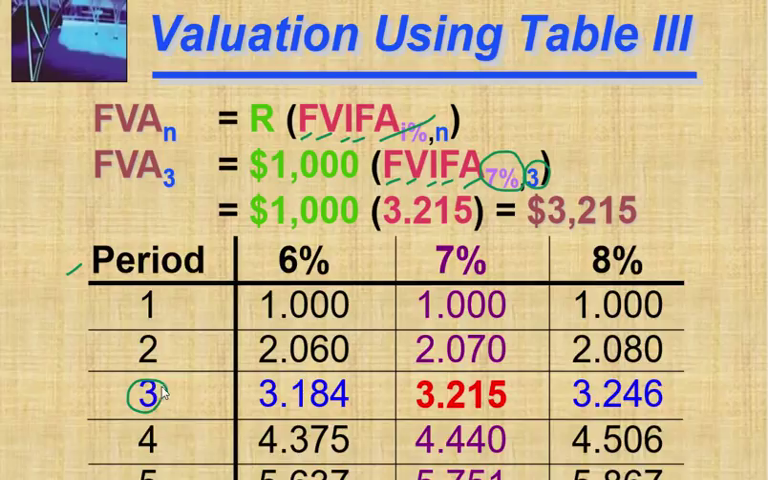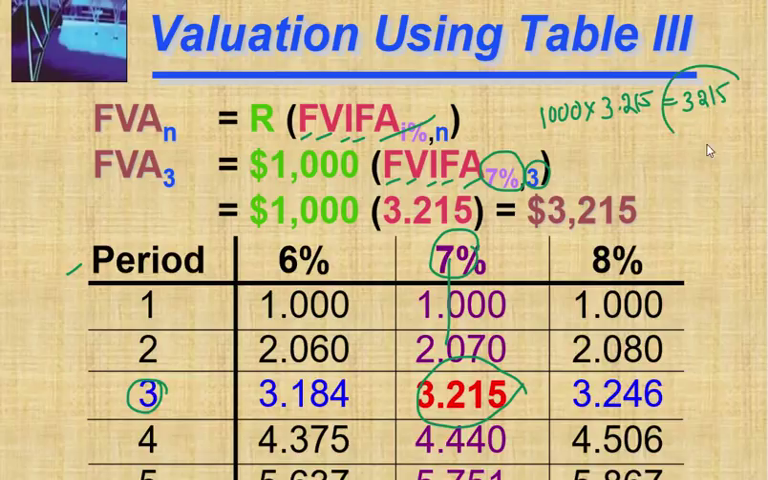7%. Number of years 3. So go to 3 and go to 7%. The common value is here, 3.215. The 1000 is the investment value you are paying every year. You don't take 3 years, 3000. Only 1000 you have to take, because you are paying the same equal amount, and you are going for the annuity table. So the factor is already multiplied: 3.215, then the answer would be 3215, right? Very simple.